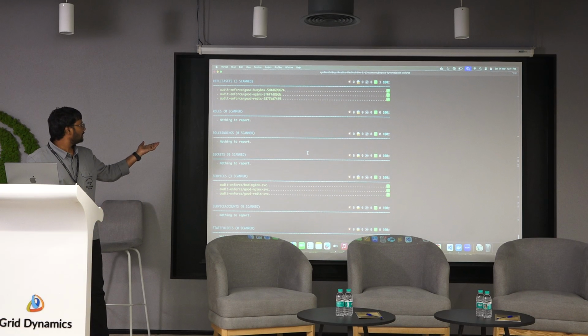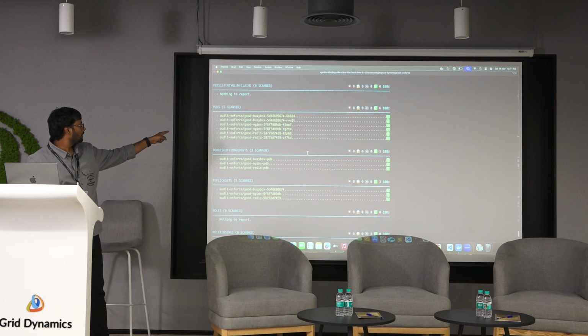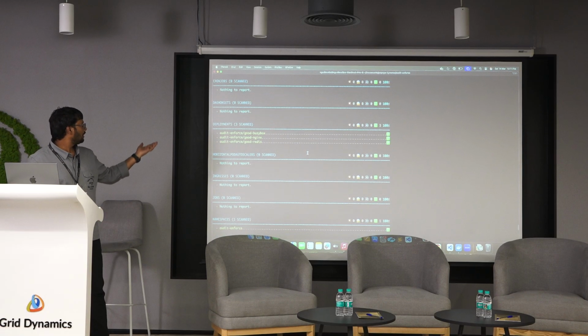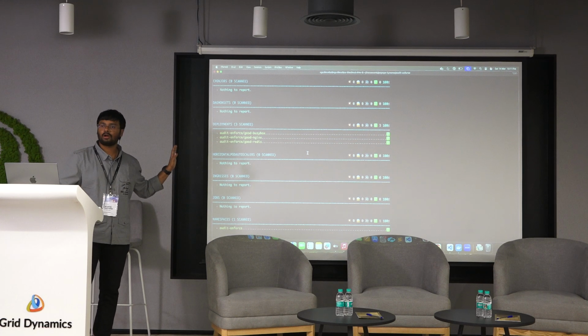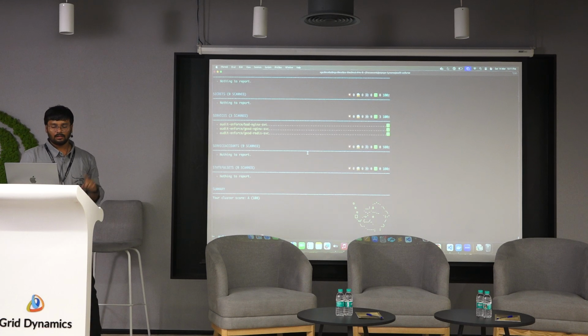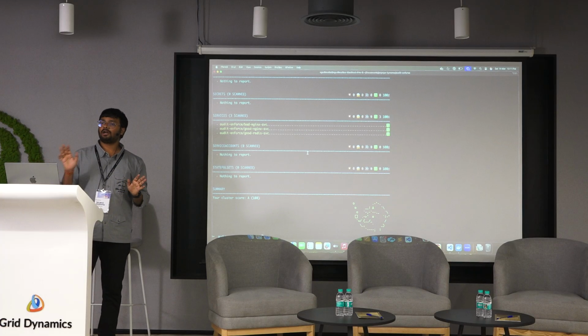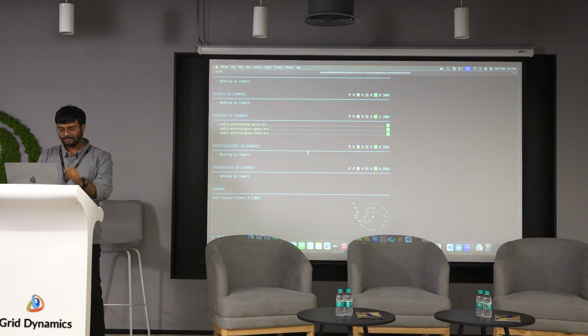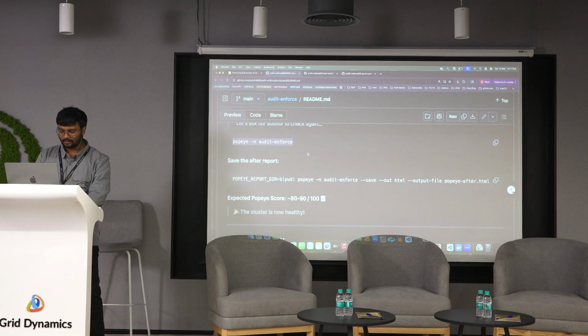You can see at the pod level we have everything, and at the deployment level also we have everything. So it is not highlighting any issues after applying the policies. This is how the validation works with the help of Papaya and Kyverno. And let's do a mutation one. It's a very small demo. We'll quickly do it.